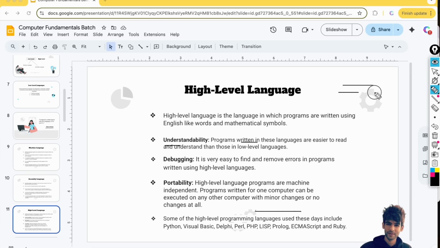Whenever you write the program in Python, you don't have to worry about the errors. It will automatically detect the errors for you line by line. So that will be easy for debugging for us.